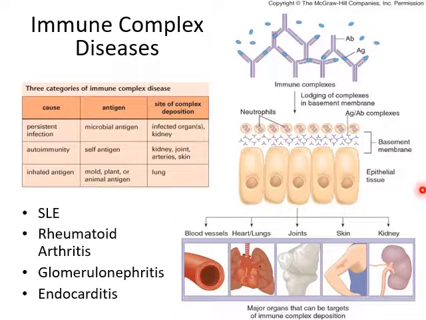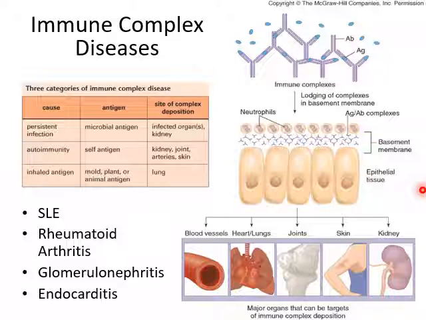So ultimately this will lead to different diseases which are mediated by immune complex hypersensitivity like systemic lupus erythematosus, rheumatoid arthritis, glomerulonephritis and endocarditis. They are also classified as autoimmune diseases.